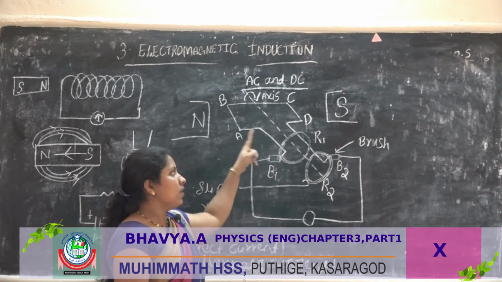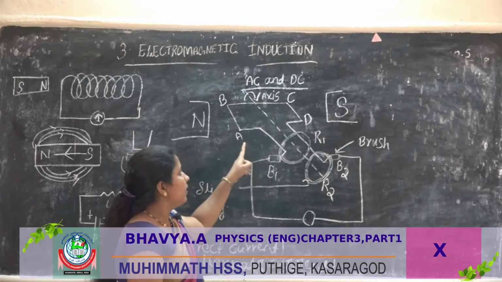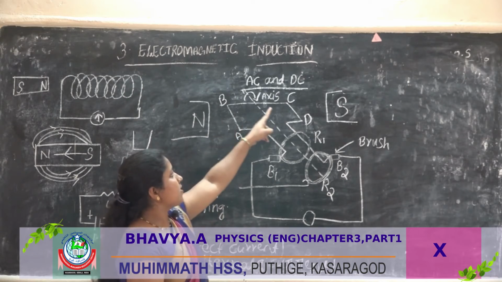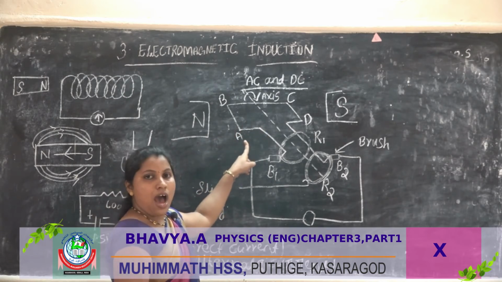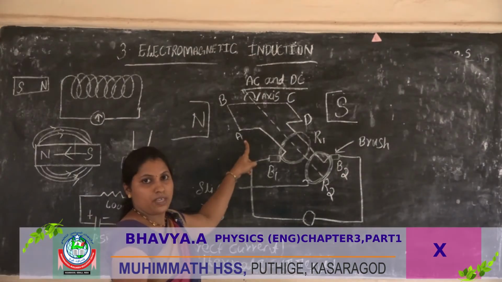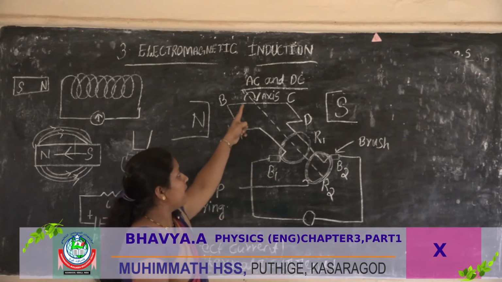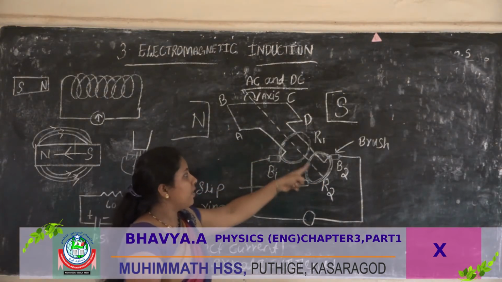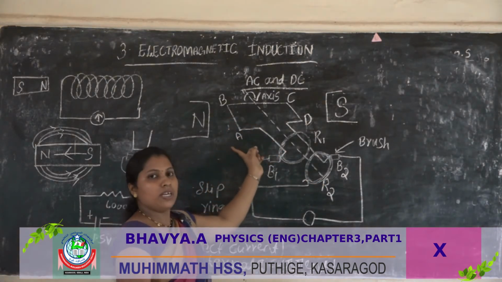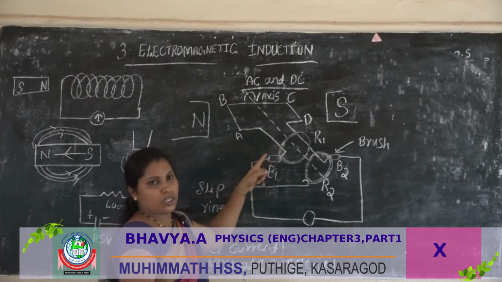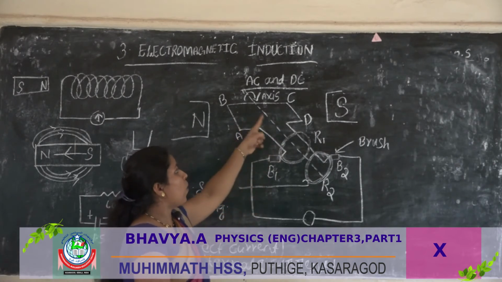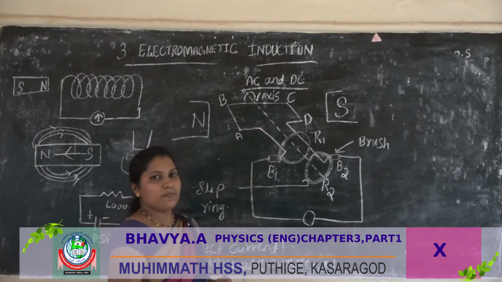Then ABCD is an armature. The armature rotates on its axis in a clockwise direction.